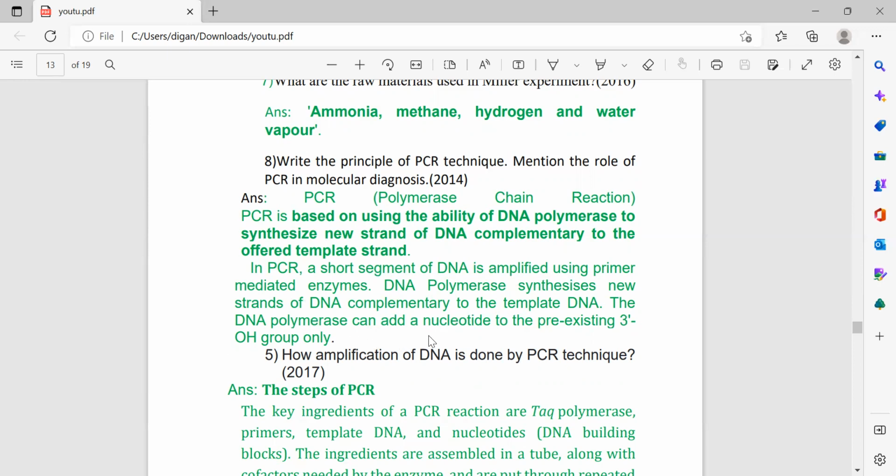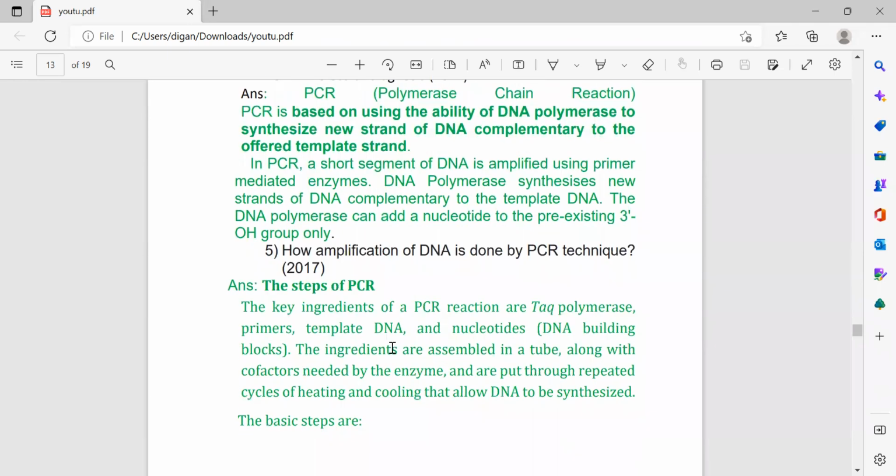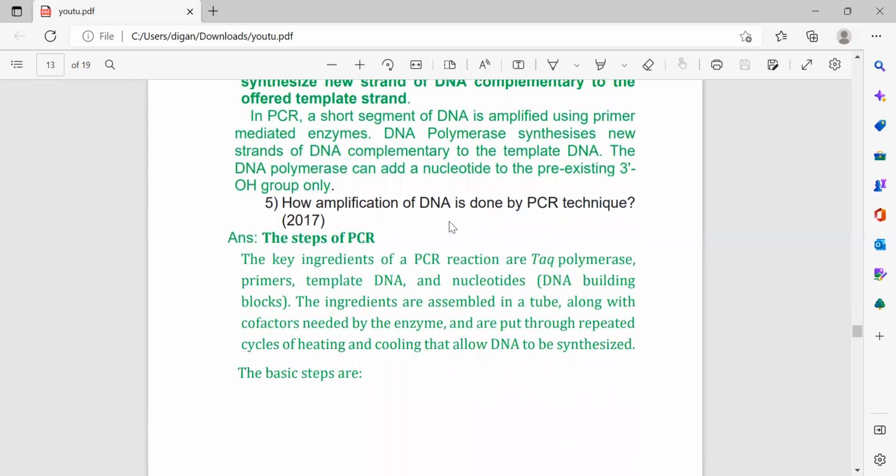The DNA polymerase can add a nucleotide to the pre-existing 3' OH group only. How is amplification of DNA done by the PCR technique? It is also a part of recombinant DNA technology. From the PCR technique, lots of questions have come in many years, so it is a very important topic for your coming exam.